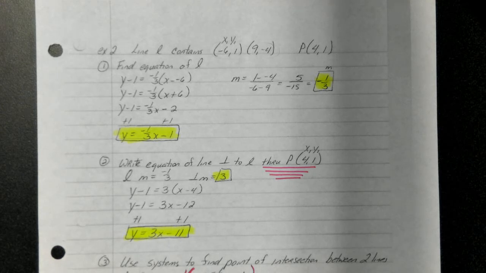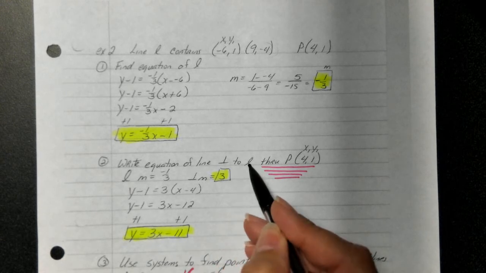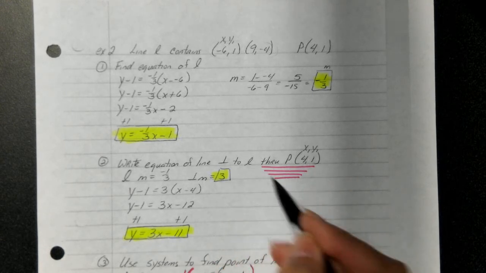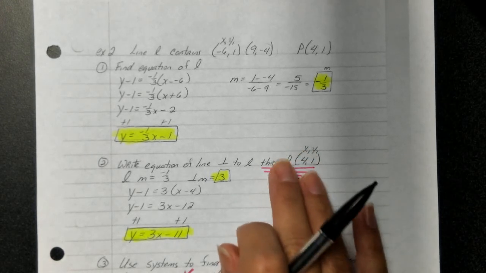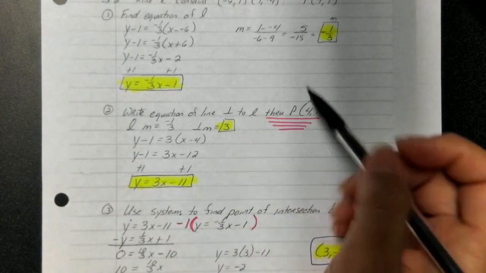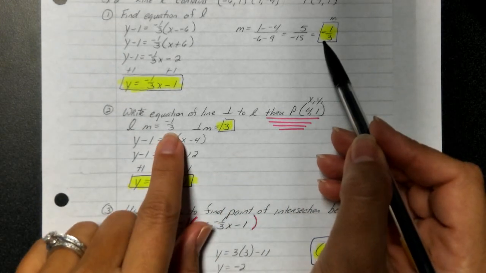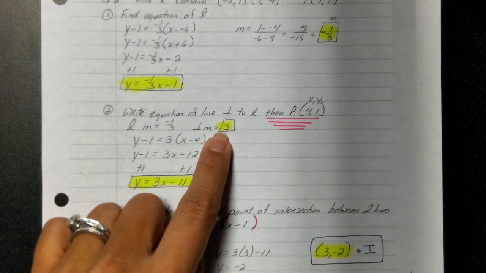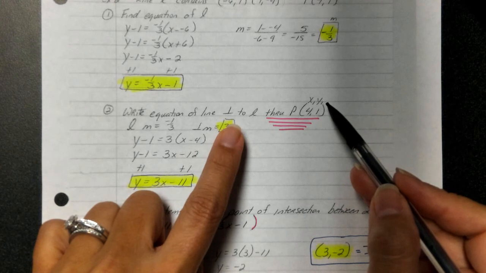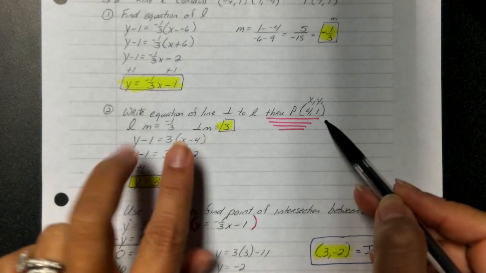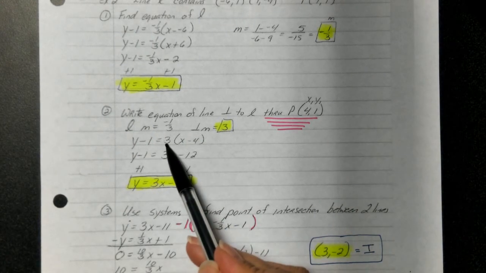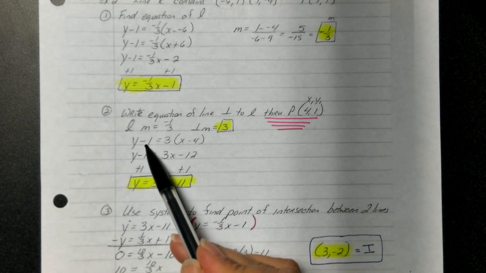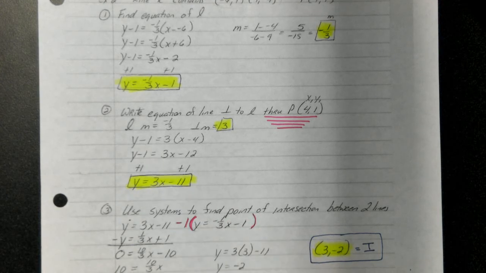Step 2 says to write the equation of the line perpendicular to what we just found, and we want it to go through point P. So guys, can you see how I'm illustrating through point P? Because this is the most missed step right here. If our slope was a negative 1/3, then our perpendicular slope is going to be a positive 3. So we're going to use this perpendicular slope and the given point of P in our point slope formula. Here's my perpendicular slope, here's my x, here's my y, excuse me, and we're going to put our equation into slope-intercept form.